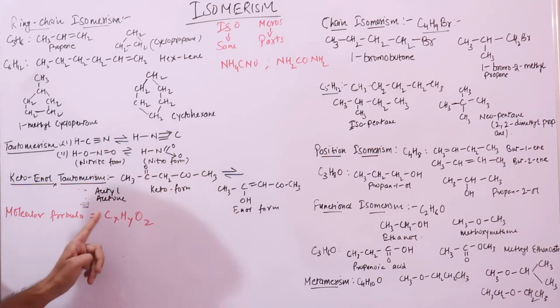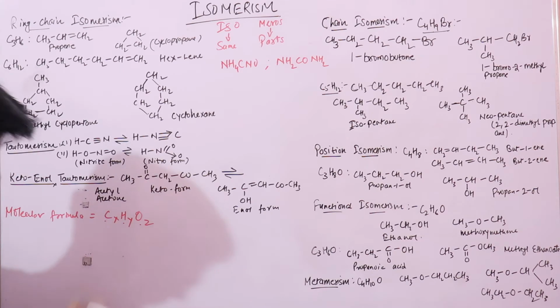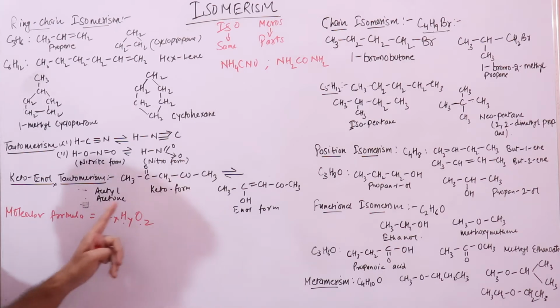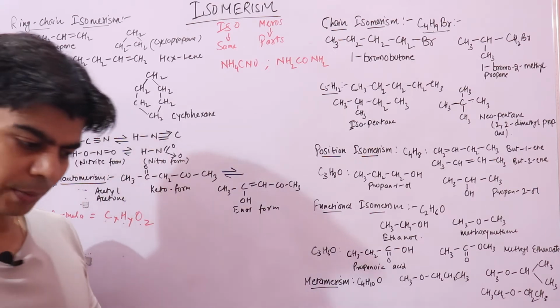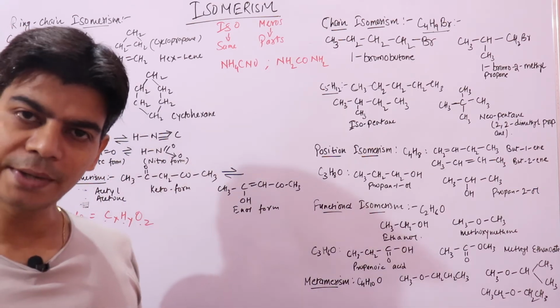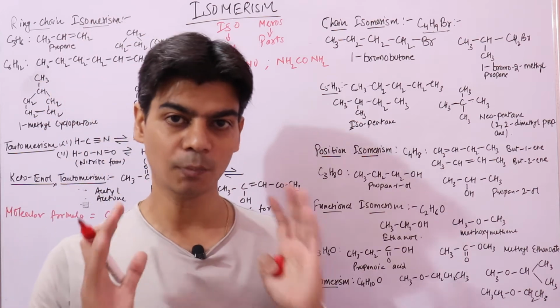It tells us what atoms we have in a molecule, and the number of atoms we have in a molecule. So carbon, hydrogen, oxygen atoms we have in this molecule, and X, Y, Z are their numbers. So it's just giving you information about the number of atoms and what atoms you have in a molecule.